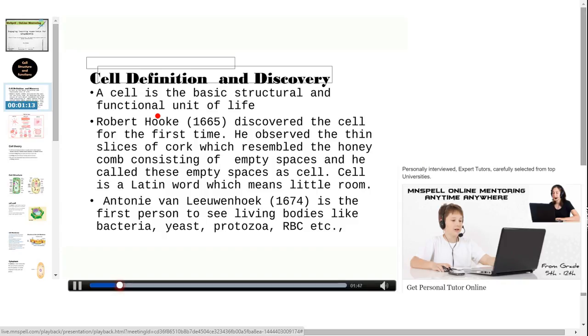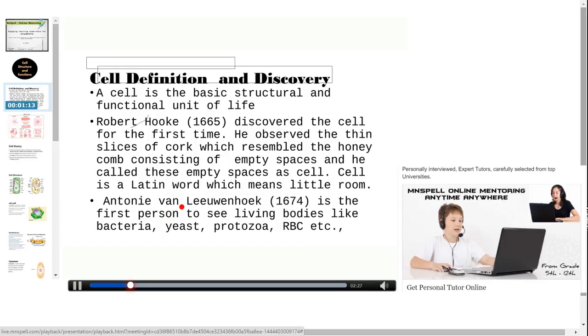In unicellular organisms, a single cell can perform all life functions, whereas in multicellular organisms, different cells carry different functions. Robert Hooke is the first person to discover the cell, in the year 1665. He observed thin slices of cork which resembled a honeycomb consisting of empty spaces, and he called the spaces cells. Cell is the Latin word which means little room.